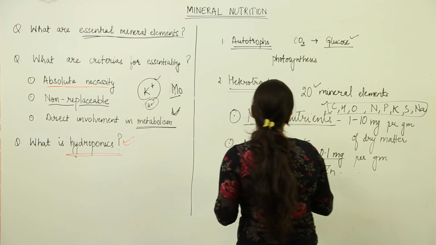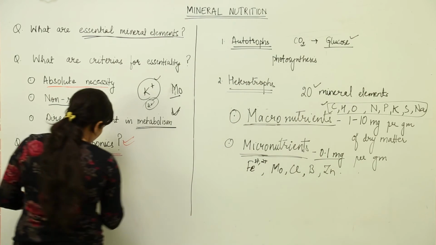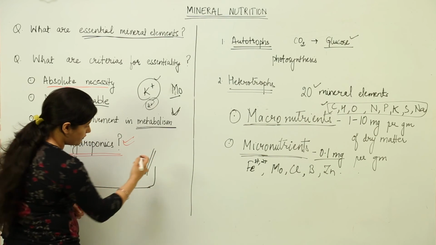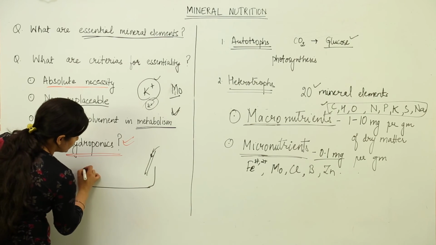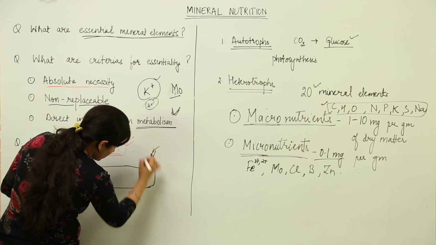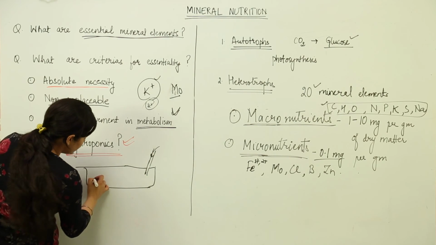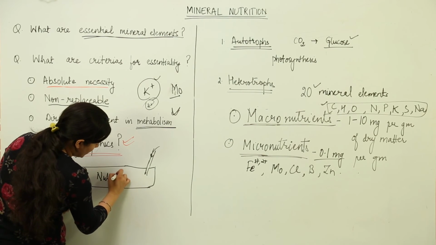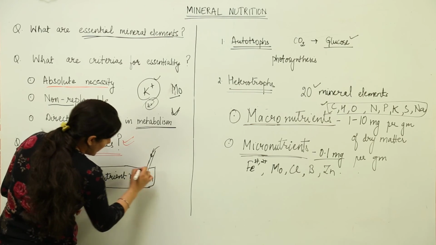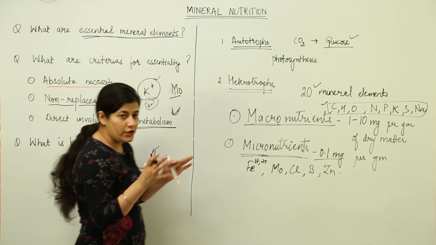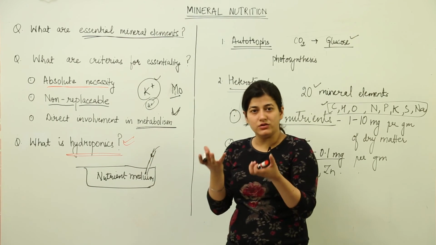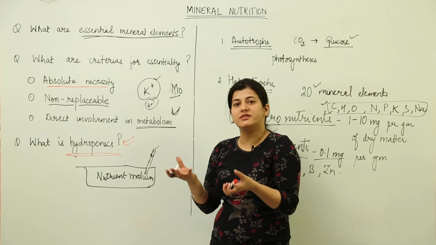Now what hydroponics does is, it is the arrangement in which we have nutrient medium with continuous oxygen supply. Bubbling is being done using a tube. It has been isolated so that no contamination takes place, and the nutrient medium is present in which the plants are grown. Now when I say nutrient medium, I mean soil-less culture. You know, when you grow a plant in soil or in a garden pot that is having soil content, you don't know what nutrients are present and what are absent.